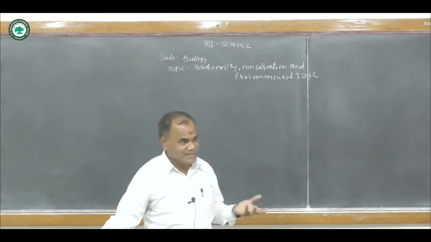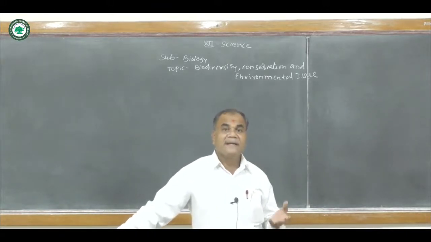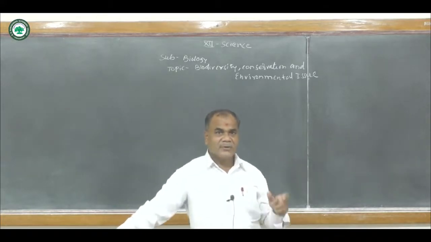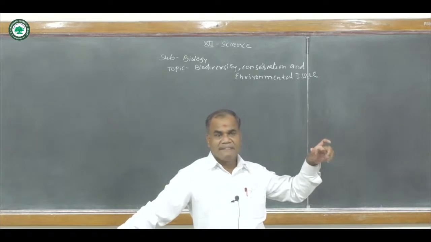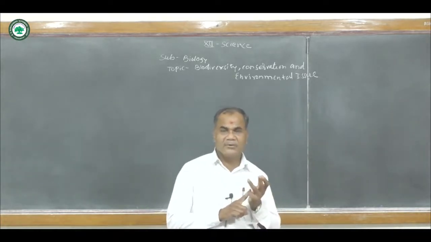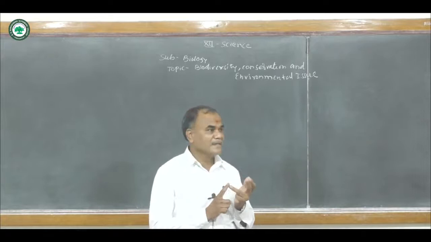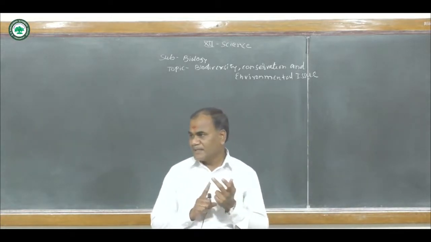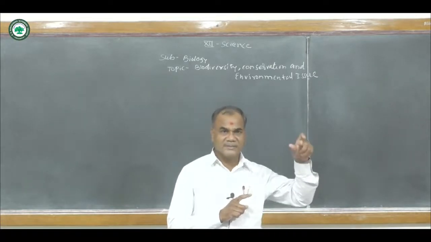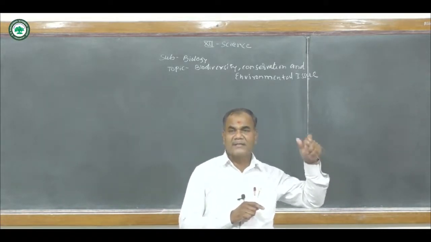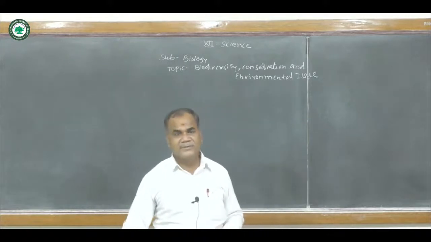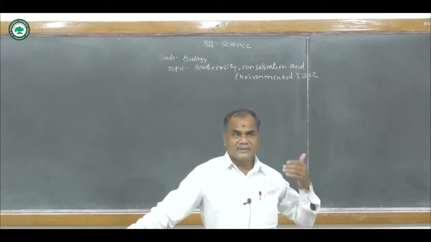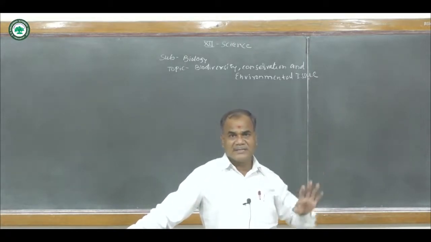Suppose we take the best example of our country. In our country, so many regions develop different types of ecosystems. Why? Within some areas in our country, rainfall is very high, while in some areas rainfall cannot be found and there are drought conditions. Between these conditions, species diversity is also different. If we visit the Konkan area, rainfall is very high, so the climatic condition and species diversity are again different.